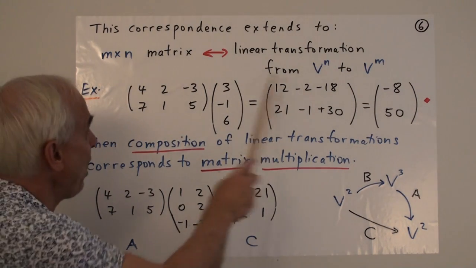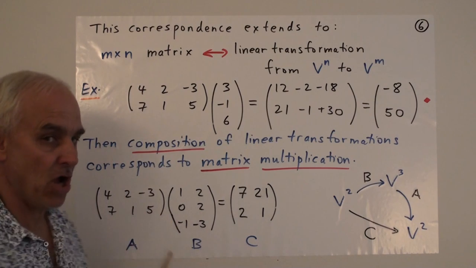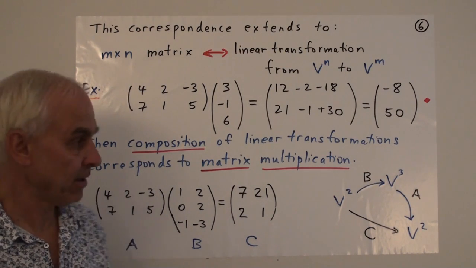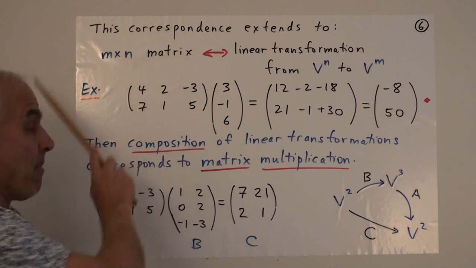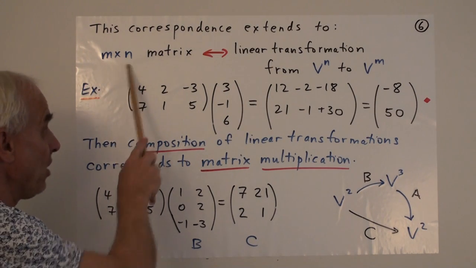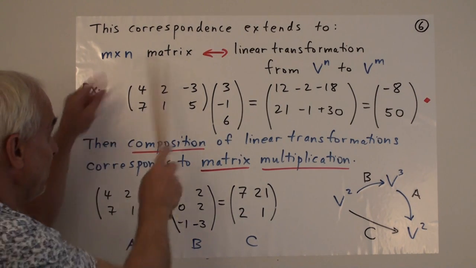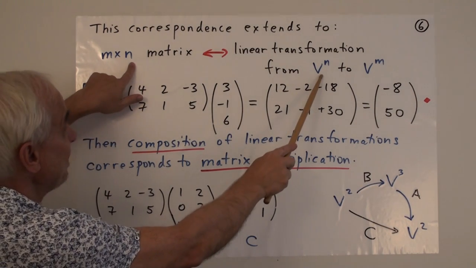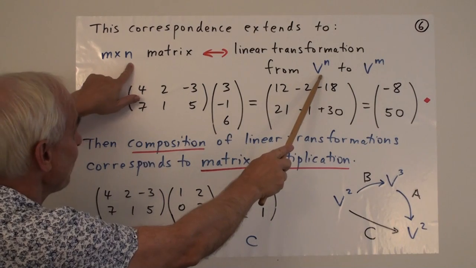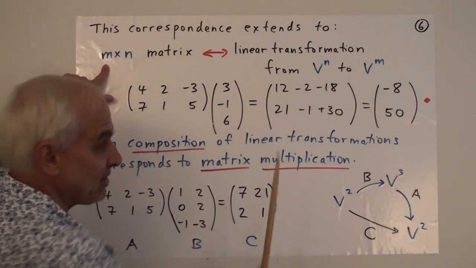And that ends up corresponding to matrices which are not necessarily square matrices. Say m by n matrices with m rows and n columns. Such a matrix turns out to correspond to a transformation from n-dimensional space, Vn, to m-dimensional space, Vm.